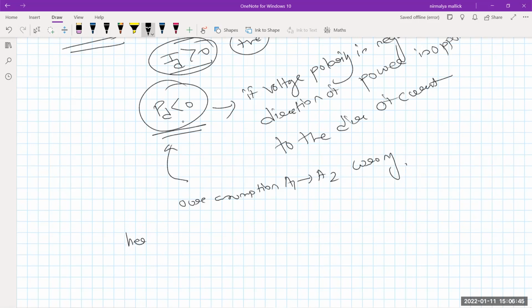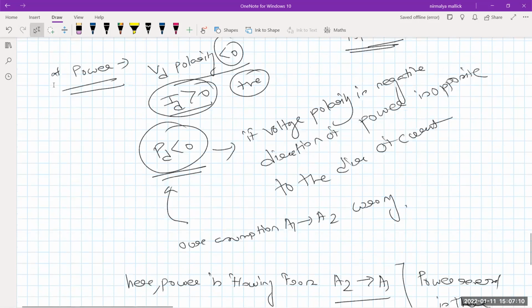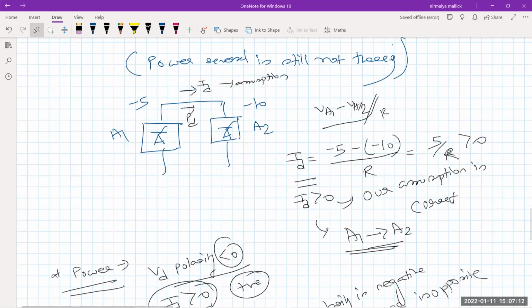So here power is flowing from A2 to A1. So in the first case, power was flowing from A1 to A2. In this case, power reversal is there. Fine.